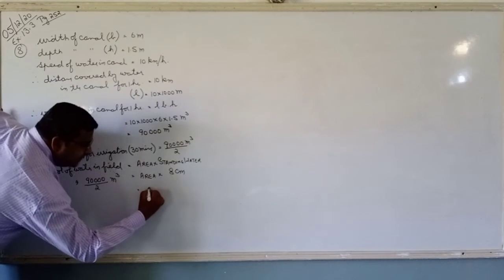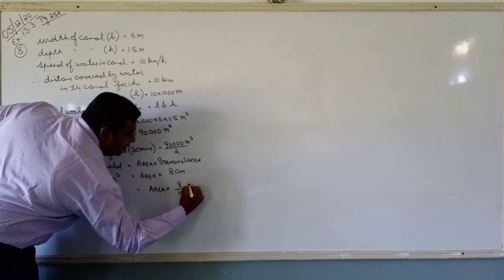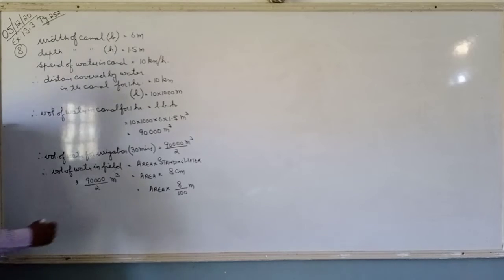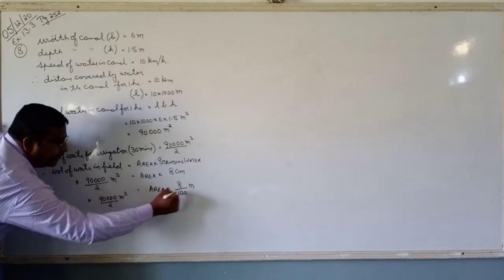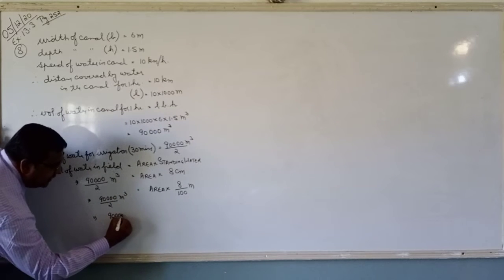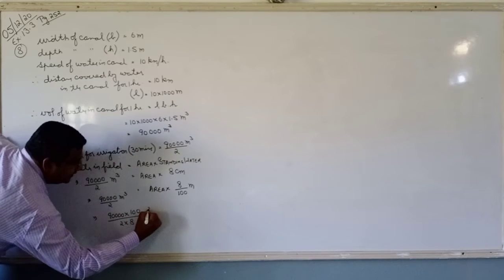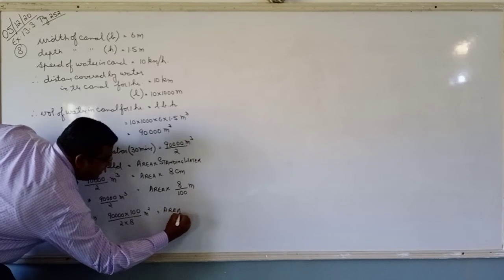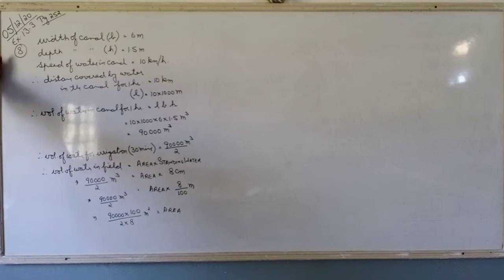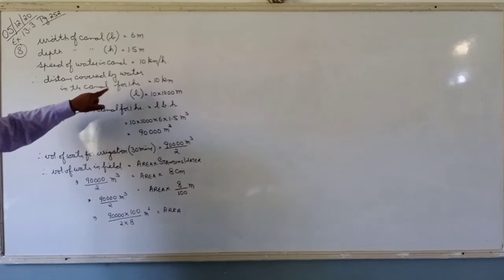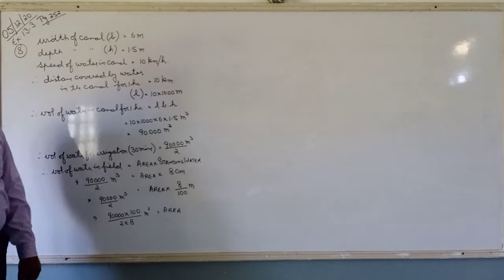So you can transpose the things. Area into height converted into meters, 8 upon 100 meter, since 1 meter equals 100 centimeter, is equal to 90,000 by 2 meter cube. Transpose the things. So 90,000 multiplied by 100 upon 2 into 8 meter square is equal to area. You can see why meter square? Meter cube divided by meter is meter square. That is going to give us the area. This was important. Rate of flow of water. What do you mean by the rate of flow of water? Clear? So that is what you have to do.